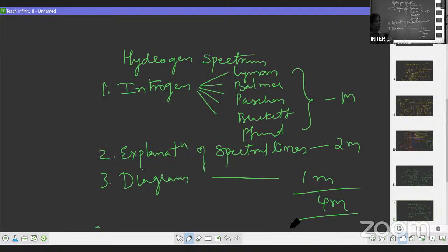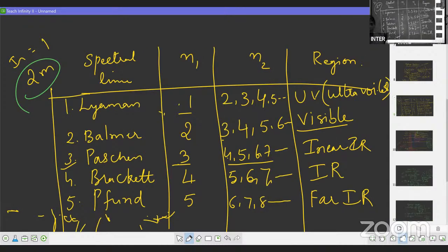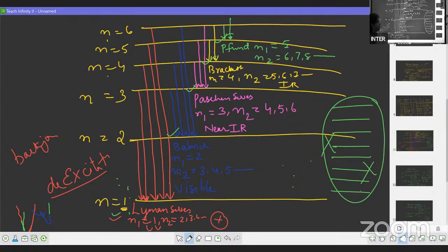So during the excitation of electron, pi vector lines are formed. Now you can explain each vector line, and you can also give a table. This table you can also write. So you had better go to this connect diagram. This is important.